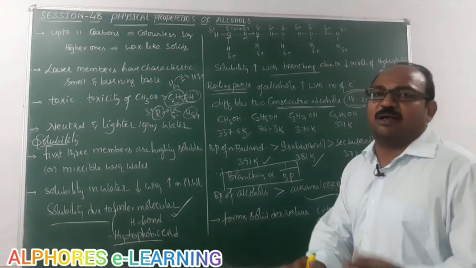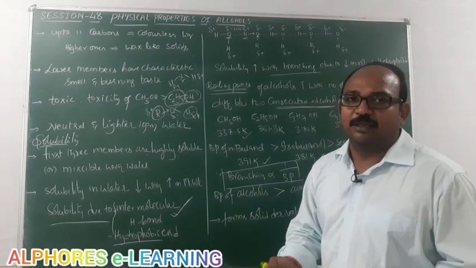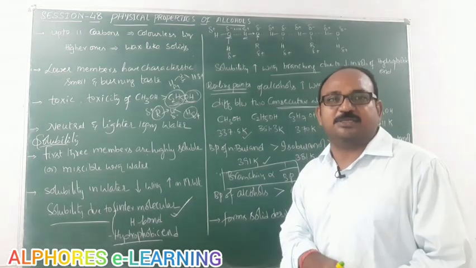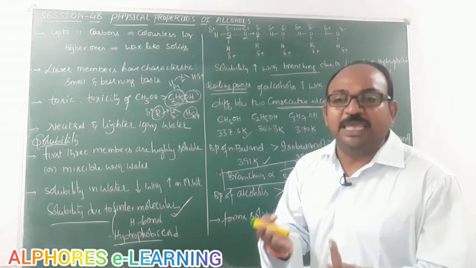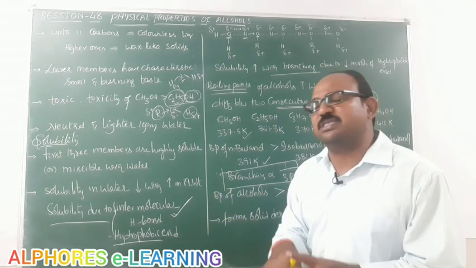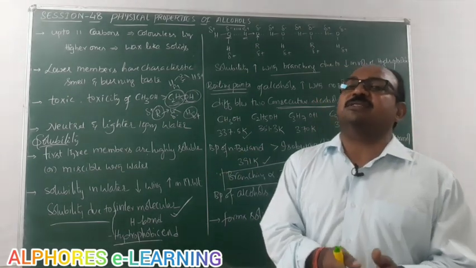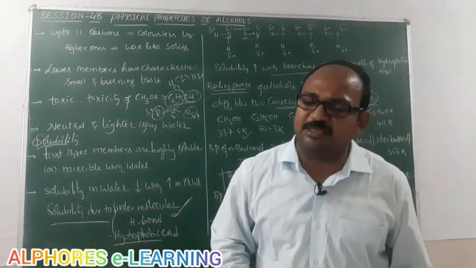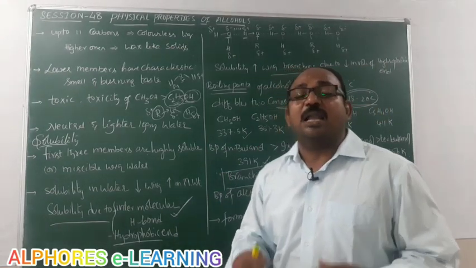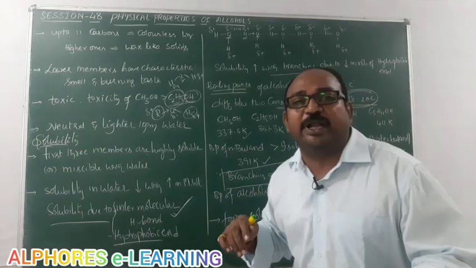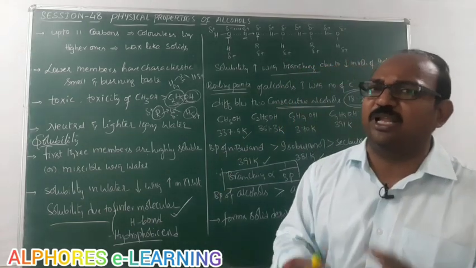The boiling points of alcohols are greater than those of alkanes, alkyl halides, and ethers having the same molecular weight. Compared to alkanes, alkyl halides and ethers, which have nearly the same molecular weight, the alcohol's boiling point is more. Why is the alcohol's boiling point more?